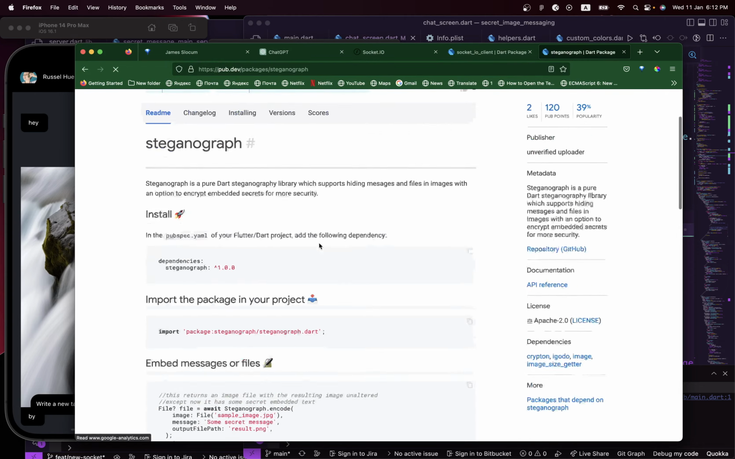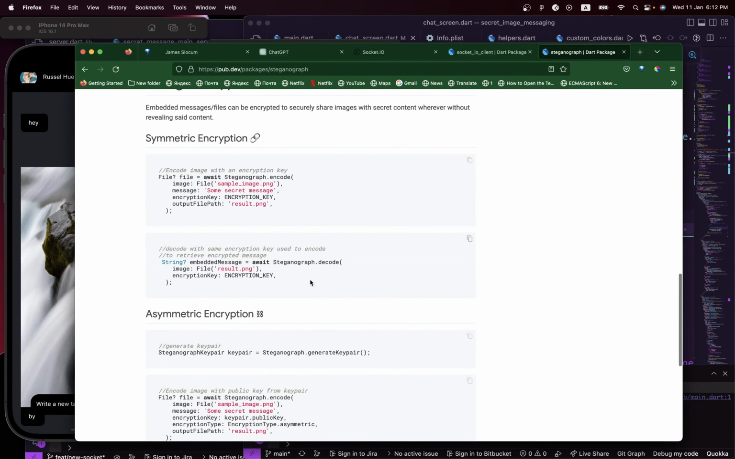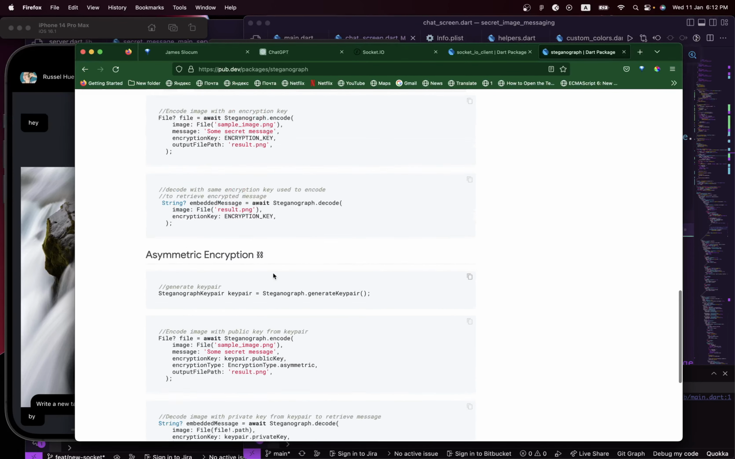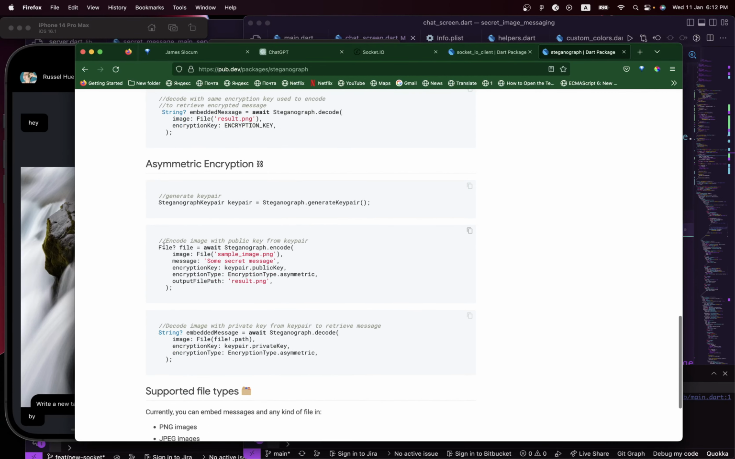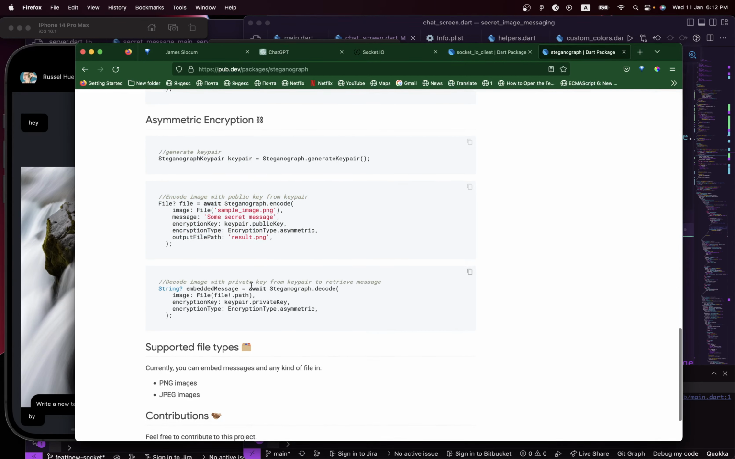There you go. So this package has a way for us to have our own secret key, so basically our own encryption key. Okay, so basically encode the image with a public key. Yeah, here. So basically generate a key pair, a secret and a public key. Over here we encode it with our public key, and then over here you decode the image with a private key from the key pair to retrieve the message. We do the same right in here. Yeah, so you can have a way for us to do that.